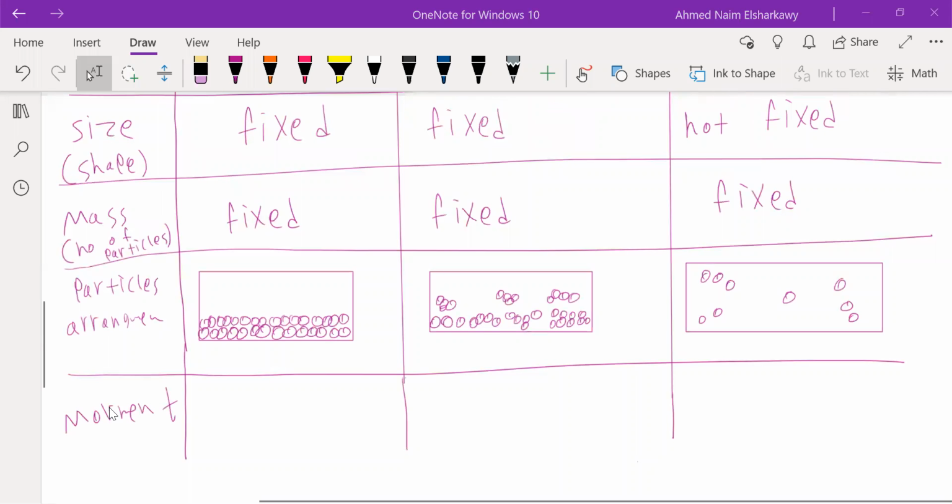Can particles move around each other here? Can particles move in the case of solid? Of course not. It is in a fixed position. Why is it in a fixed position? Does this mean that they don't have any type of movement? No, they have a type of movement. We call it vibration. So every particle vibrates.